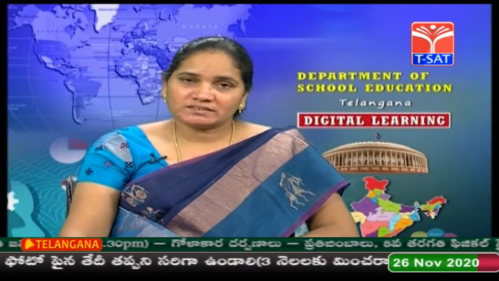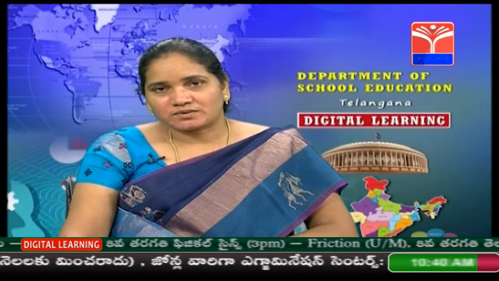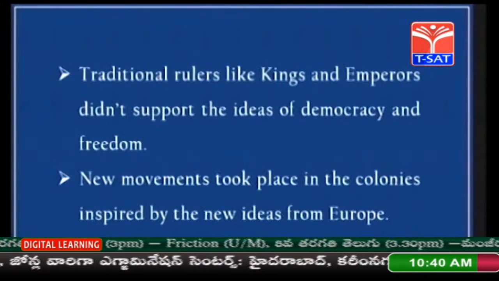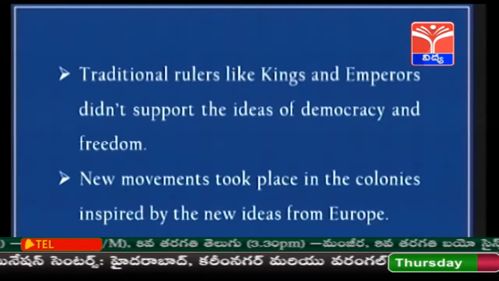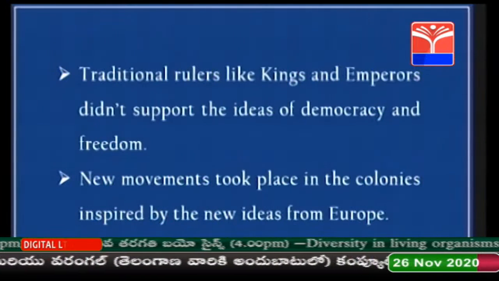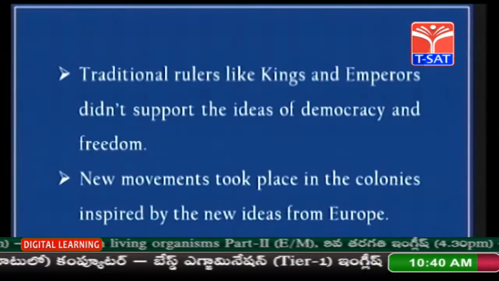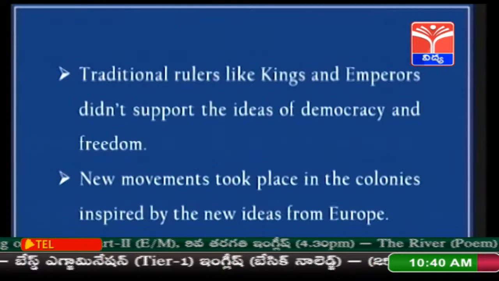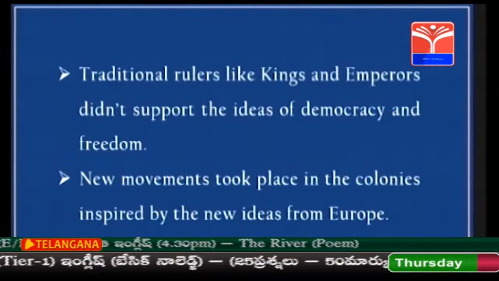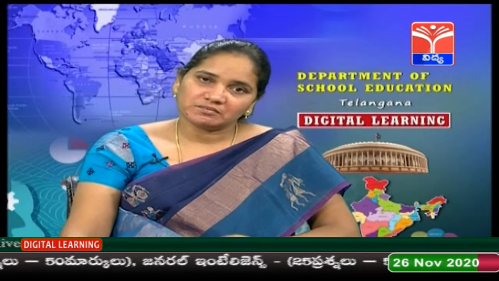But in those days when colonization was there, the traditional rulers were kings and emperors. They did not support the ideas of democracy and freedom. They did not care for the opinion of the people because that would be a threat to their authority. So new movements took place in these colonies, inspired by the new ideas from Europe.